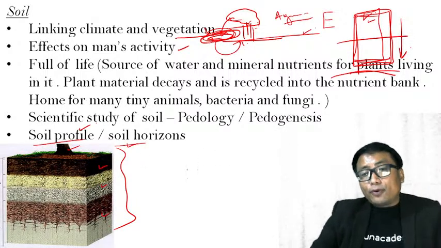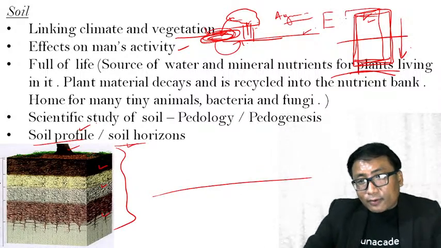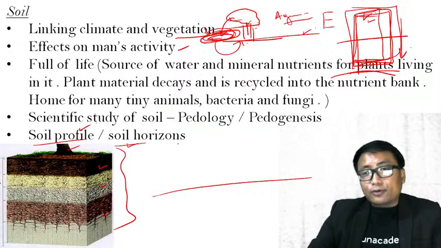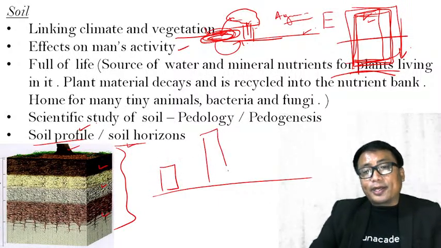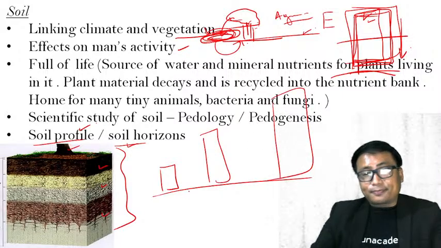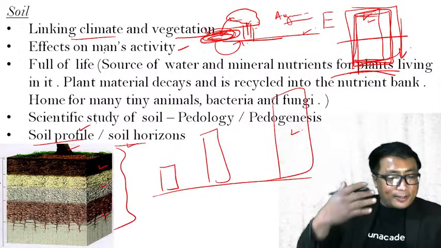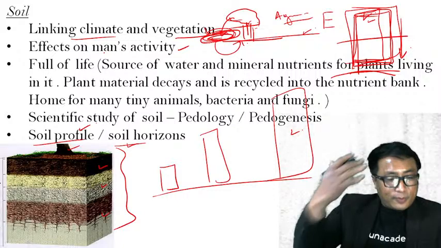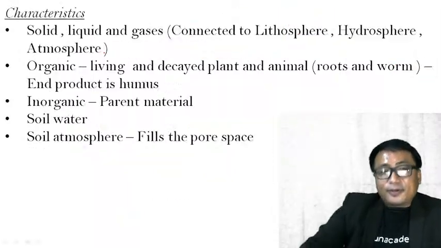Now, if you go to different parts of the world and dig out this particular vertical column of soil, the depth of this column will vary depending on the location. And that again depends on where it is located. What are the climatic conditions? What is the vegetation like? Okay, that is how. Let us go ahead.